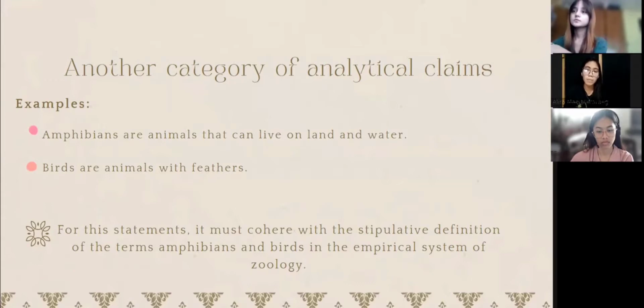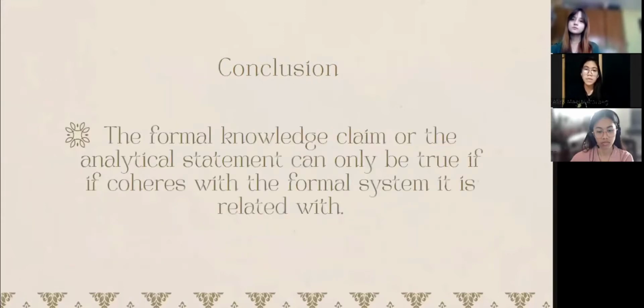A quick review of the stipulative definition discussed in the previous lesson: it is the conventional or standard use of the word or term. So in conclusion, the formal knowledge claim or analytical statement can only be true if it coheres with the formal system it is related with.